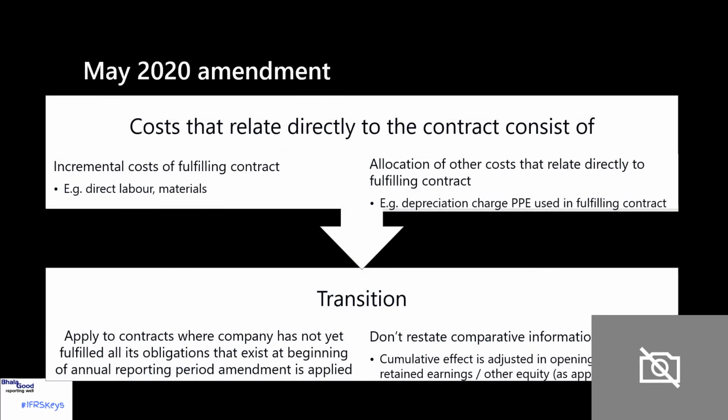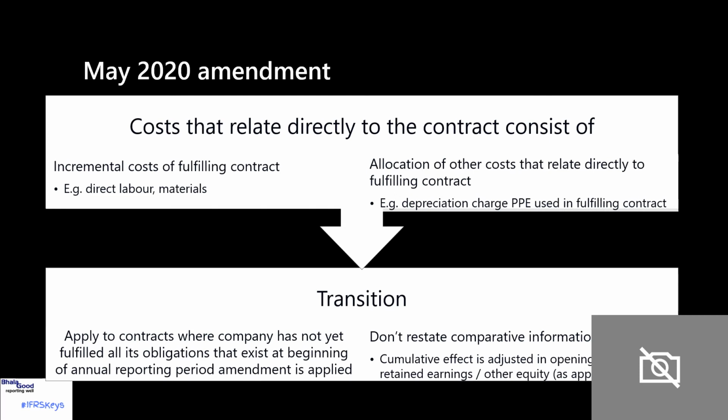This slide deals with the May 2020 amendment that relates to onerous contracts. It specifically deals with the costs that relate directly to a contract. In other words, what costs should actually be included in that provision once you know that a contract is onerous.